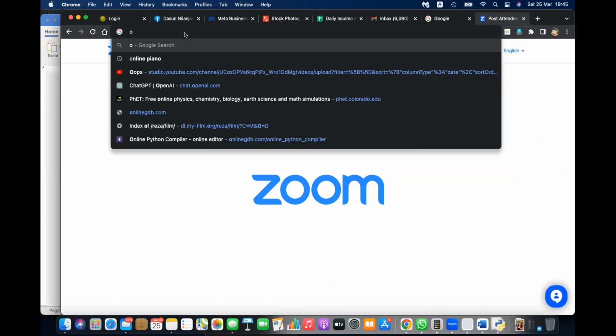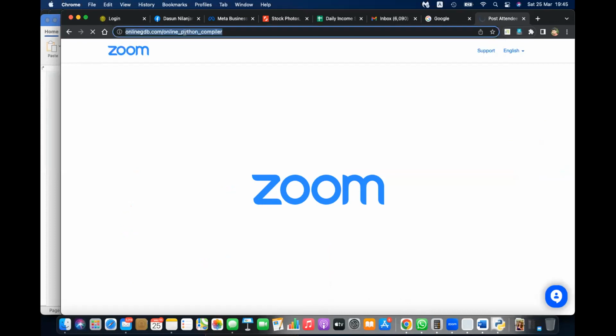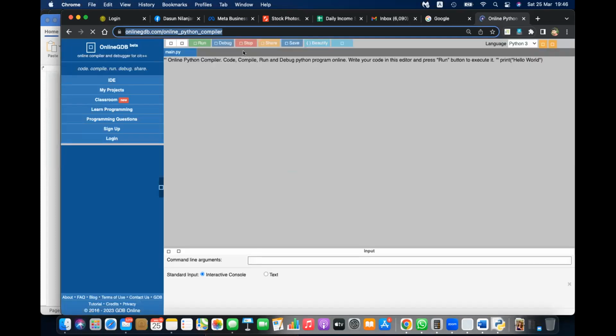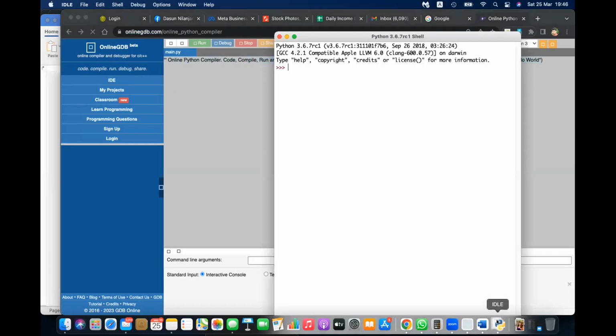You can always use this online Python compiler. If you're using a mobile phone, you can use this. But my recommendation is please try to download. Okay, this is it. I have sent you the link. You can type the code here, in this online version. But the thing is, better you download and use it.